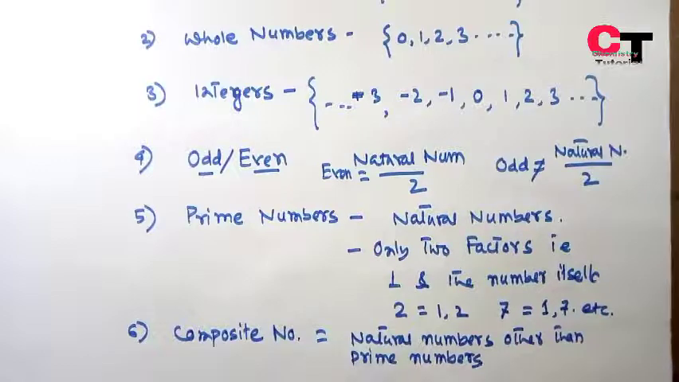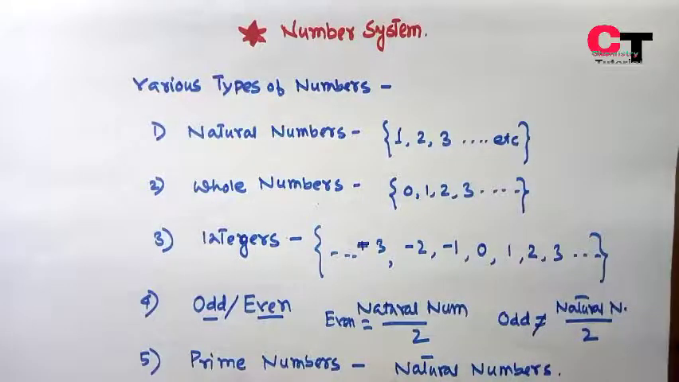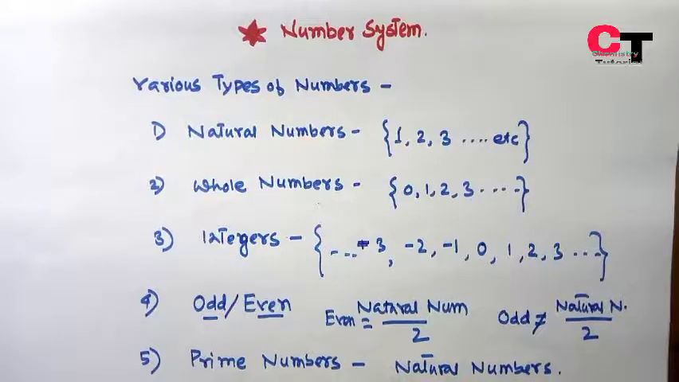Okay, so far we have discussed 6 types of numbers. The first one is natural numbers, the counting numbers, that is 1, 2, 3. And the whole numbers, the set of 0 and the counting numbers or natural numbers. Integers, the set of negative counting numbers, 0 and positive counting numbers. Odd and even numbers, these are also natural numbers. One is divisible by 2, another one is not divisible by 2. Prime numbers and composite numbers we have discussed.